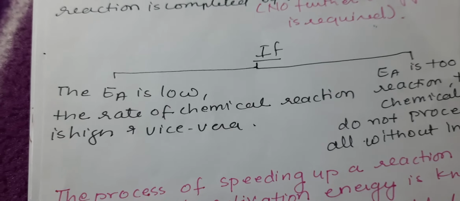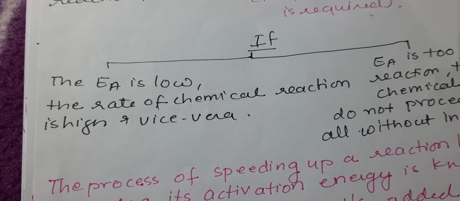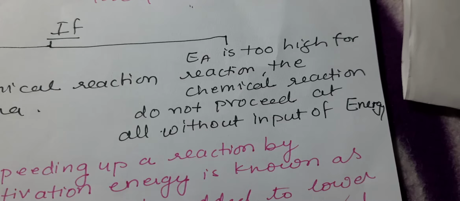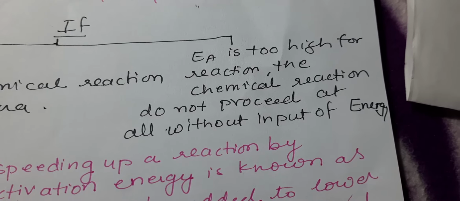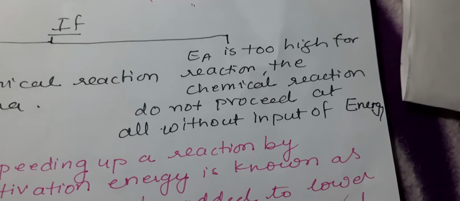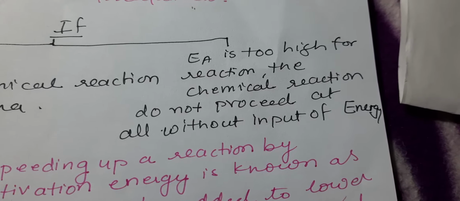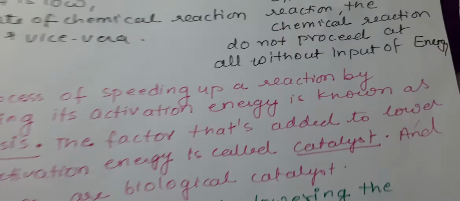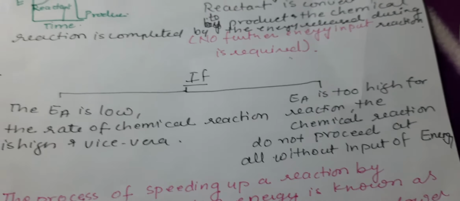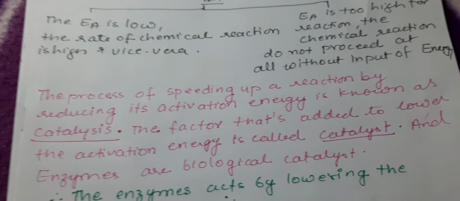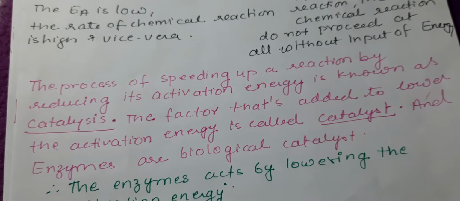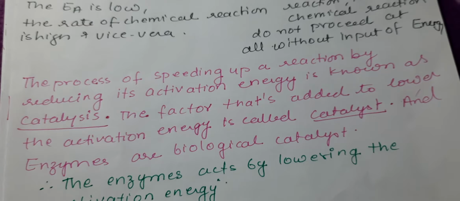Now if the activation energy is low, the rate of chemical reaction is high, and vice versa. If the activation energy is too high for the reaction, the chemical reaction does not proceed at all without input of energy. So with a low energy, the reaction proceeds. The process of speeding up a reaction by reducing its activation energy is called catalysis.